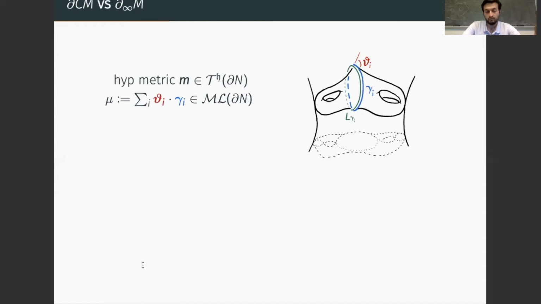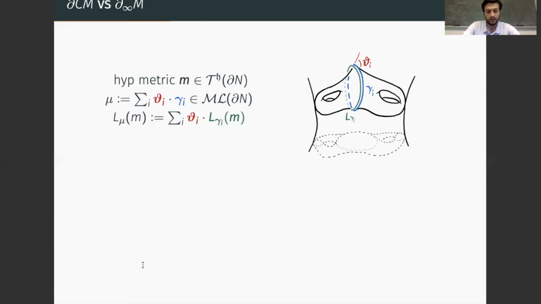Once we have a hyperbolic metric and the measured lamination, we can also define the length of the bending measure, which in the case of a rational lamination is simply the weighted sum of the lengths of the simple closed curves appearing in the geodesic lamination multiplied by the exterior angles.